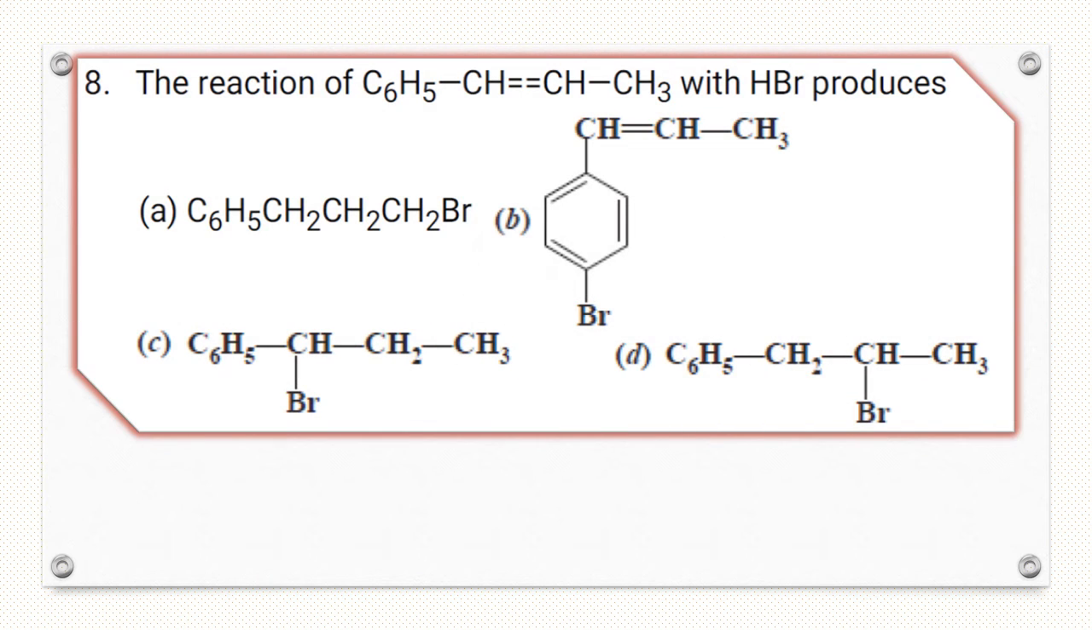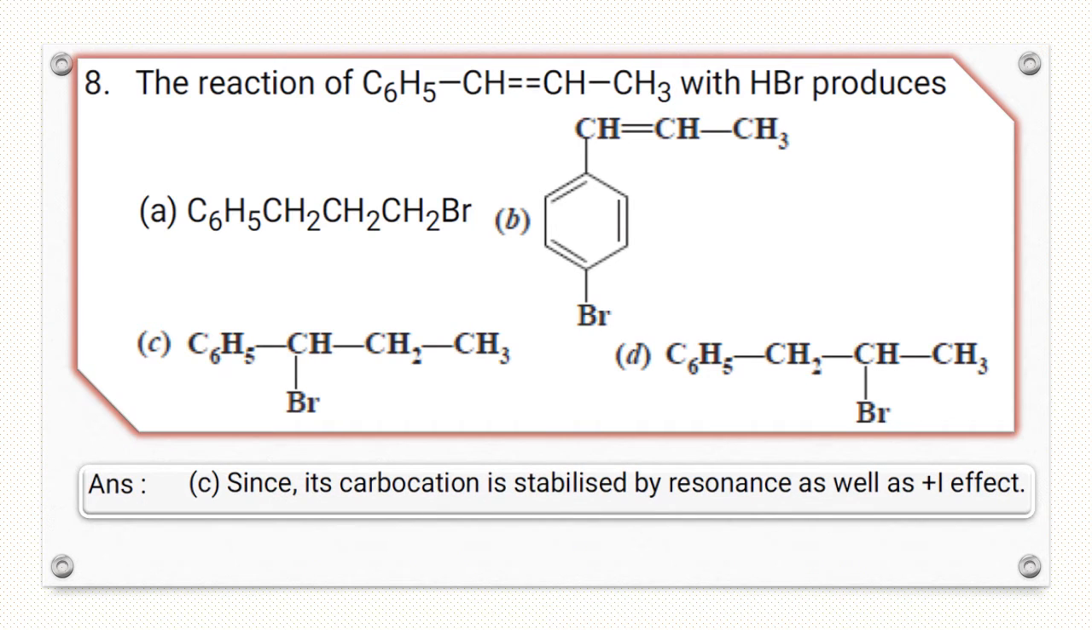Question number 8. Reaction of this compound with HBr produces. So here is a simple addition reaction. In addition reaction, carbocation is formed. So benzene having the CH group, this forms benzyl carbocation, which is more stable. So the product formed here is C, since its carbocation is stabilized by resonance as well.